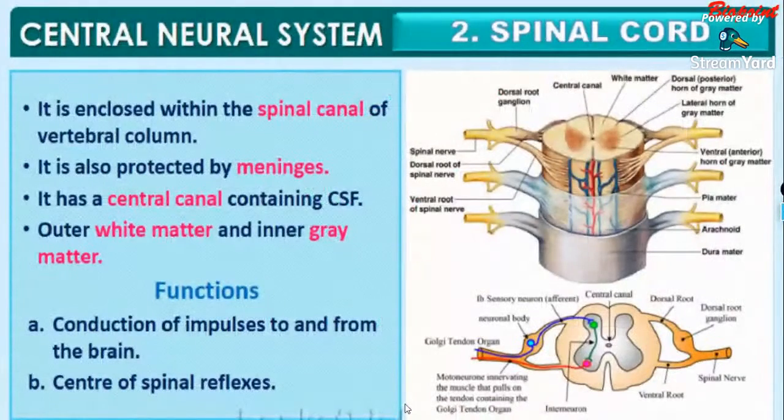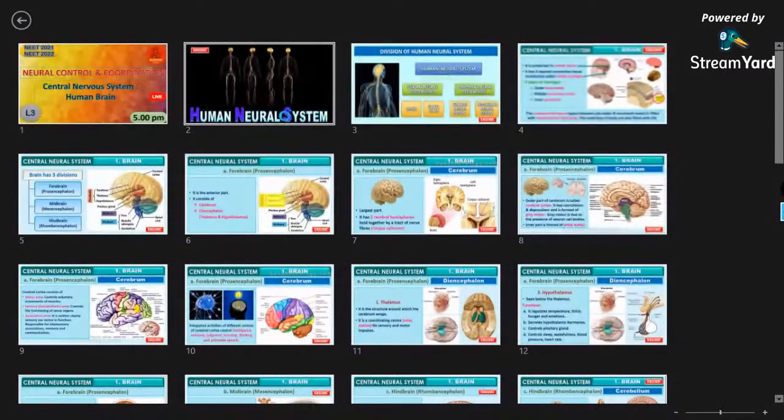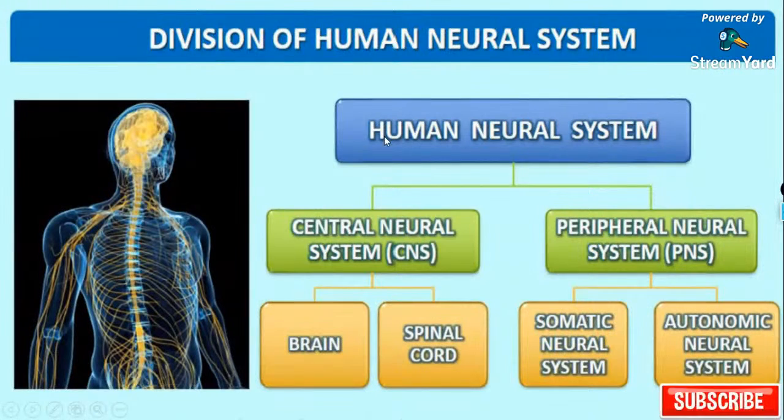We were discussing the central neural system. Neural control and coordination was our topic, and we have been discussing the central nervous system, that is the brain, which we discussed in the last class. We discussed the human neural system, the brain, the different types of neural system, and everything in the last class.